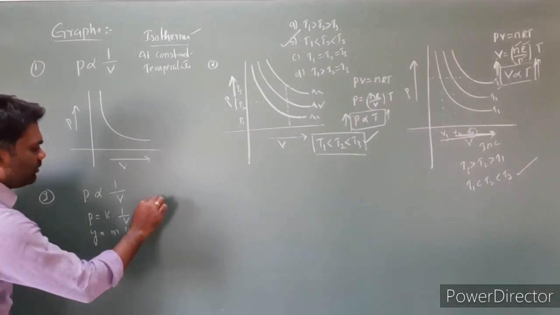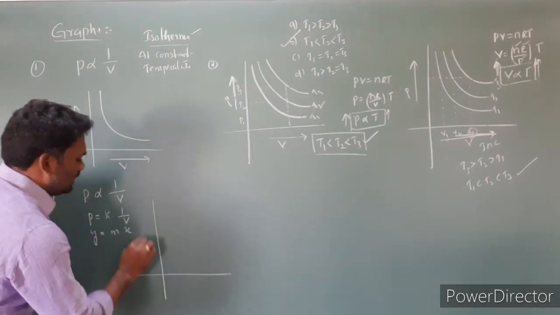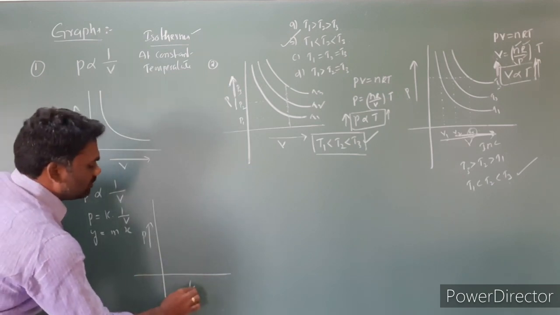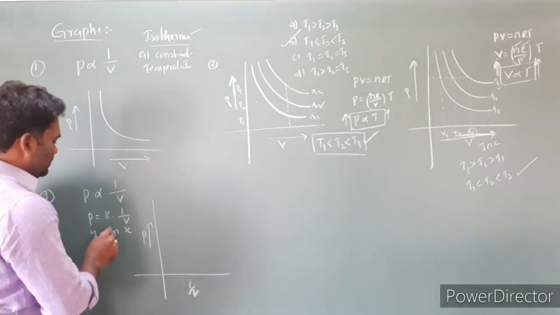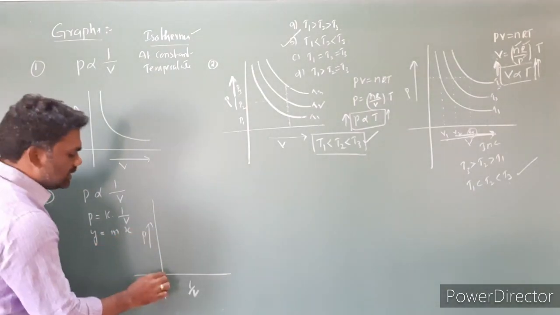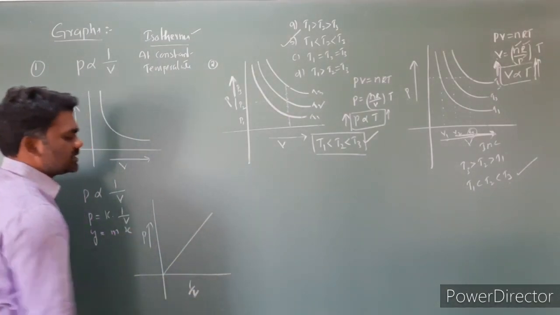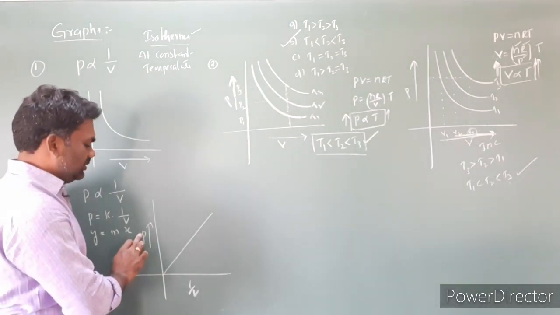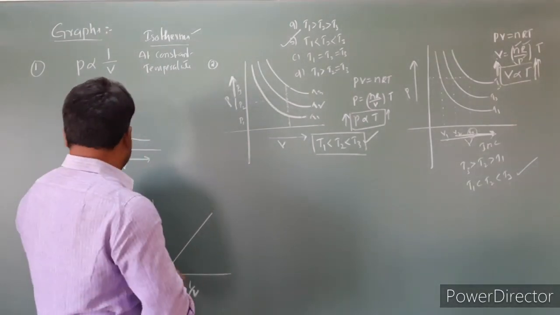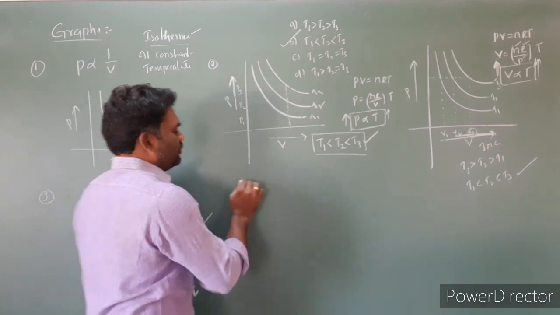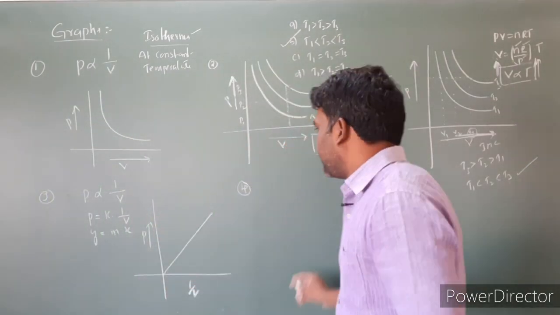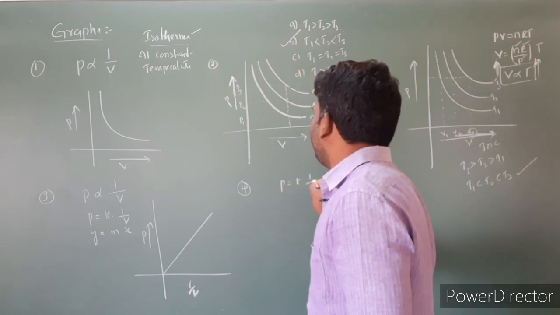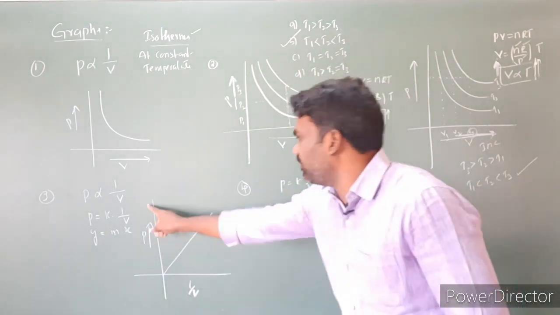So I'm taking a graph. Here pressure is increasing, here I'm taking 1 by V. So c is equal to 0, and the straight line is passing through the origin. So this is the graph of P versus 1 by V, and this is the third graph. Next, the fourth one. The same relation I'm taking: P = K into 1 by V.